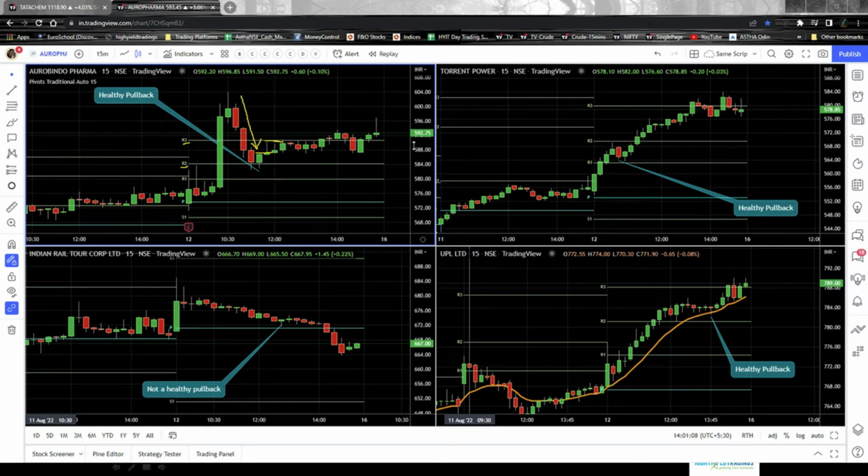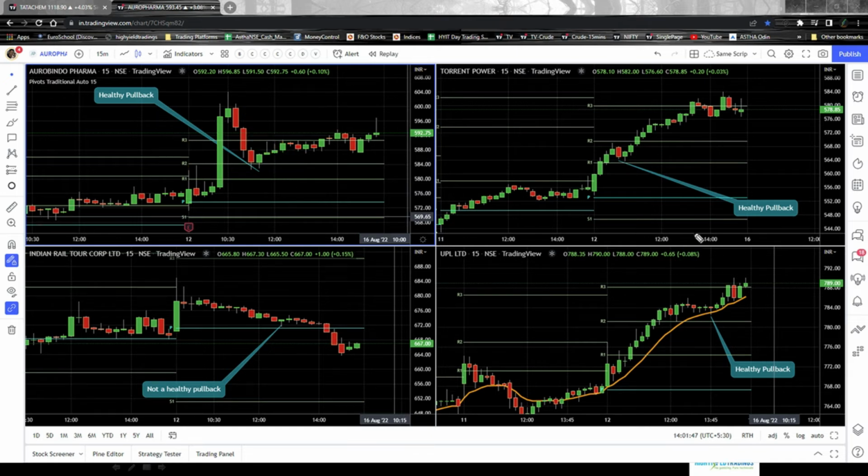And what kind of a stock are you trading? You are trading a 500 to 600 rupees stock. For a 500 or 600 rupees stock, if the movement happens from this point till the next resistance, then you have all the chances to book a profit of maybe 4 rupees or even 5 rupees, which is decent enough because you are catching a movement of around 1% of the scrip price. So it is a decent trade. That is how you read the charts. Now moving on to the next one.